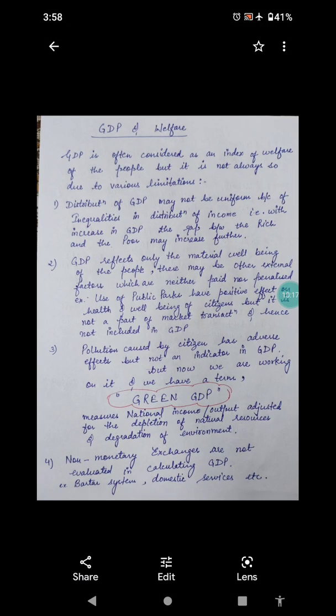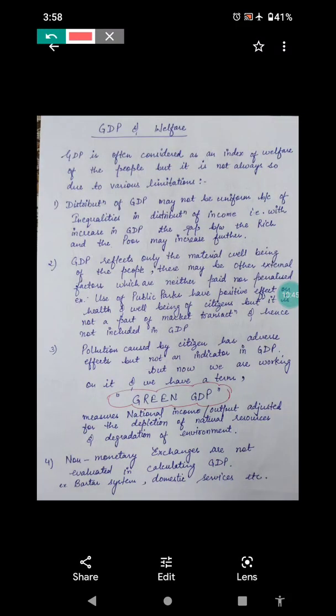Now we have seen about GDP. Now there is a question in my mind: does GDP indicate welfare, means are they directly proportional? Yes, they are. It's better to live in a country with a higher GDP. They are directly related, and GDP is often considered as an index of welfare of the people, but it is not always so.